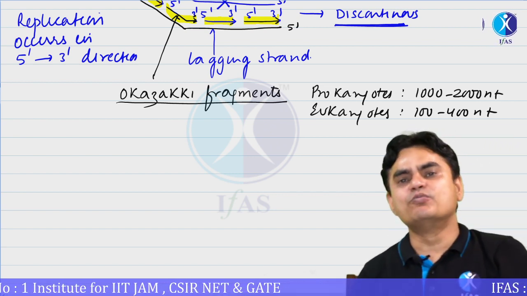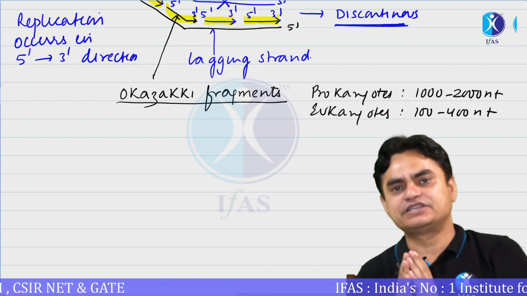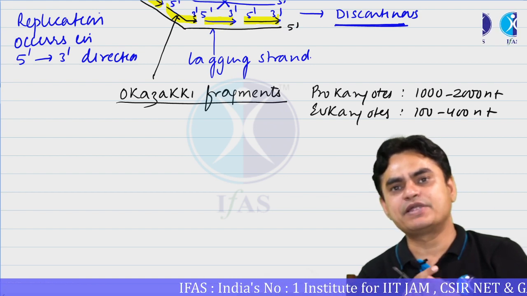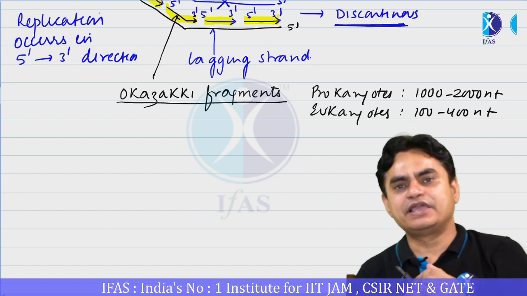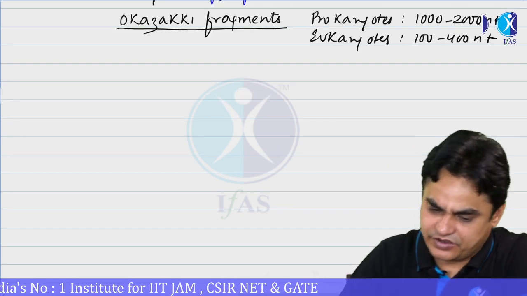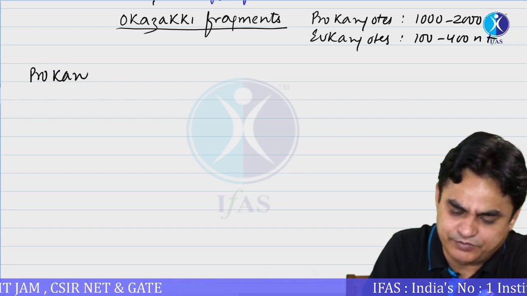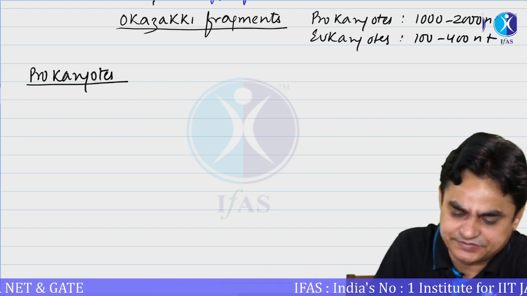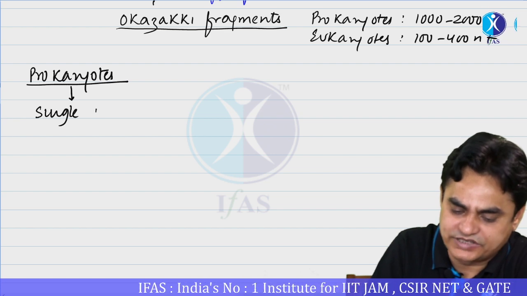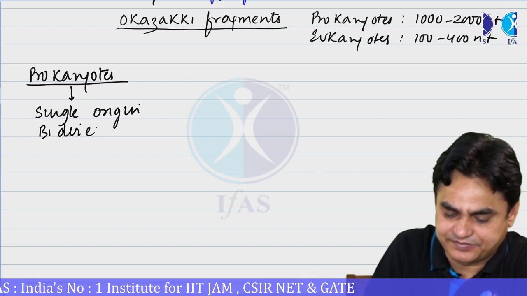These are some of the common properties between prokaryotes and eukaryotes: DNA replication is semi-conservative, DNA replication occurs in the 5' to 3' direction, the template is 3' to 5', and DNA replication is a semi-discontinuous process. Now, DNA replication in prokaryotes is most often single origin, bidirectional.